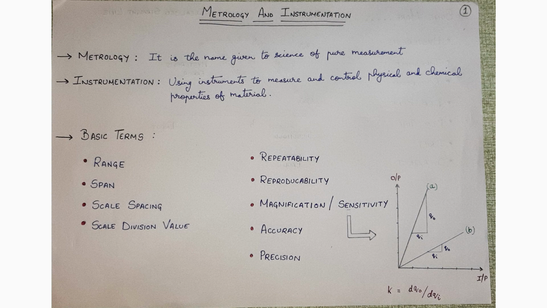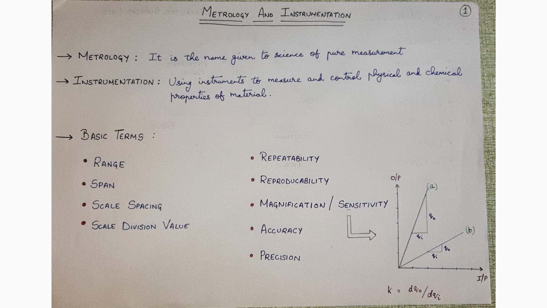Now, concentrating on the basic terms, which are range, span, scale spacing, scale division value, etc. So, starting first with range. What range is? To understand what range is, let's take an example, which will make it easier for you to understand. So, consider a micrometer that can measure from 0 mm to 25 mm. So, the range of the micrometer will be 0 to 25 mm.